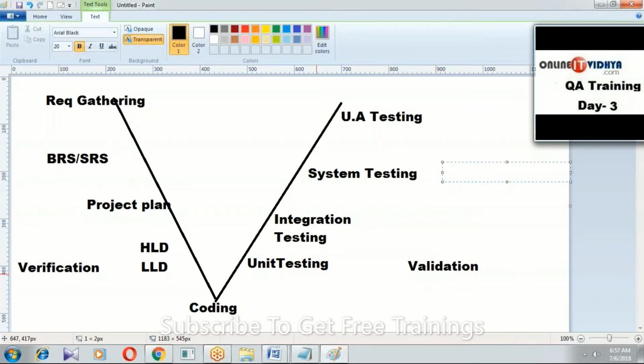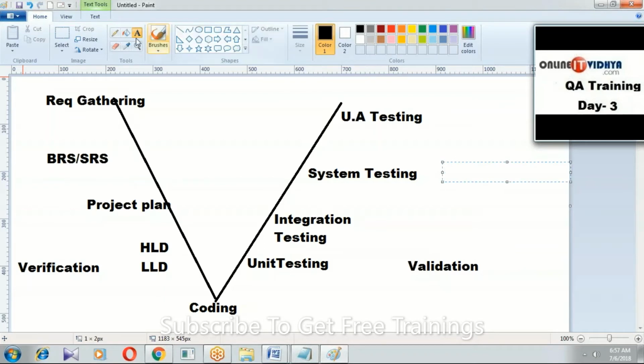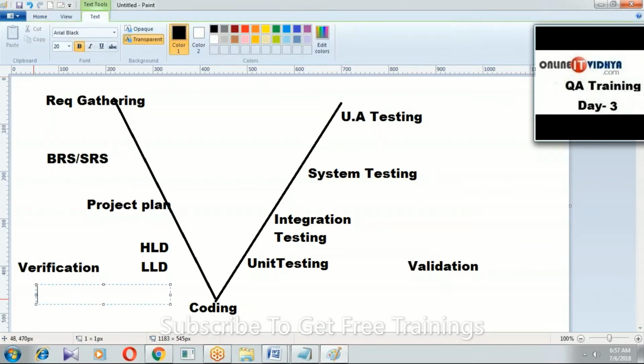QA, QC, the two types of roles are there in the market, in the IT companies. Who will perform verification, that process is called QA. Who will perform validation, that process is called QC. Of course, the testing engineer job comes into validation. Are you getting my point?